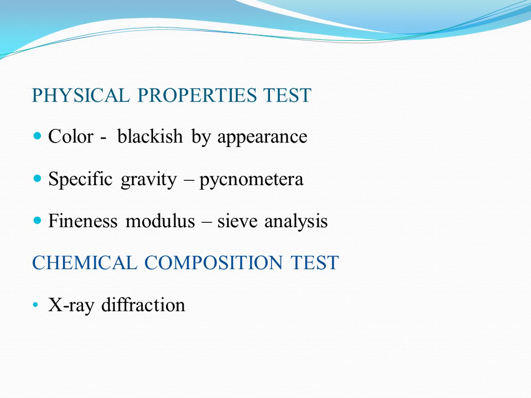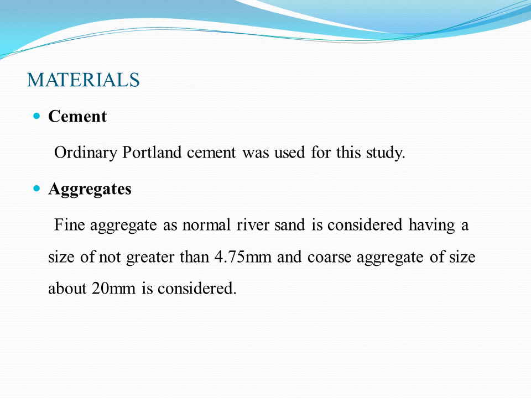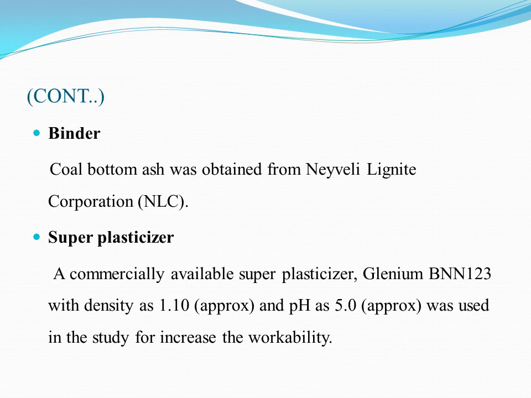Color: blackish by appearance. Specific gravity by pycnometer, and fineness modulus by sieve analysis test. Chemical composition test, X-ray diffraction. Materials. Cement. Ordinary Portland cement was used for this study. Aggregates. Fine aggregate is normal river sand having a size not greater than 4.75 mm, and coarse aggregate of size about 20 mm is considered.